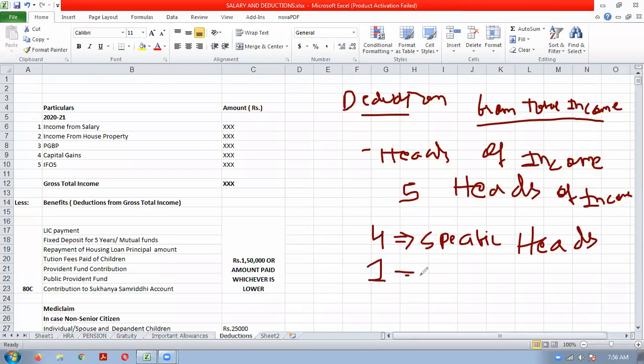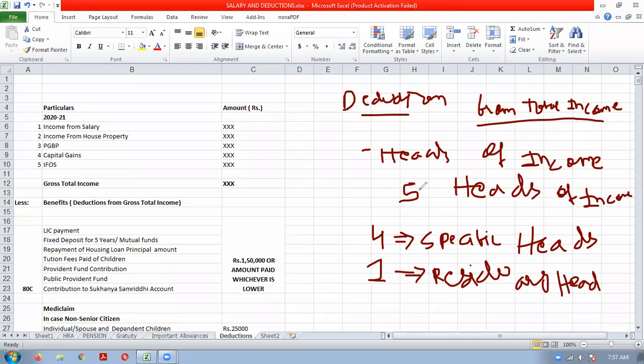And the last head of income, that is income from other sources, is the residuary head of income. Why? Because those incomes which are not classified under the previous 4 heads, and that are also not exempt from tax, will be classified under the residuary head, that is income from other sources.